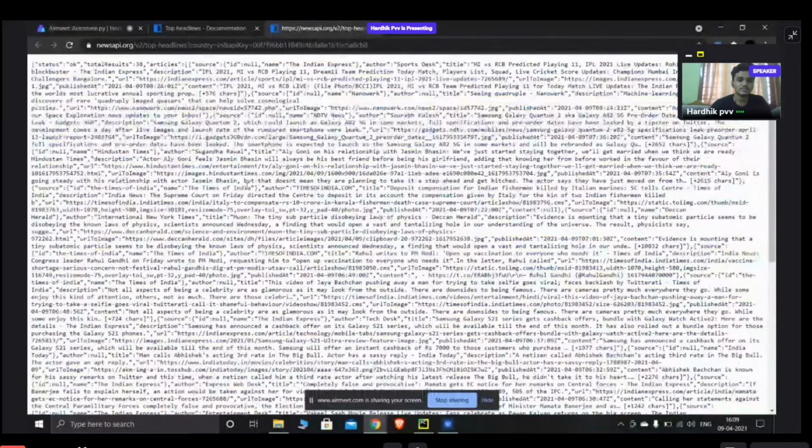What happens here is, you can see there are a total of 38 results. That means 38 articles were there. In those articles, the source is Indian Express, the author is the sports desk, and the title is Mumbai versus RCB predicted playing 11 and IPL live updates. This is also a description, and the URL to image, this is the image URL. The whole web page is converted into JSON script, so it can be easily transferred.